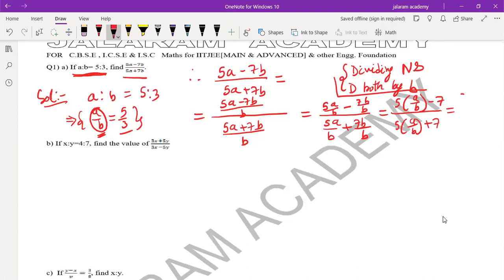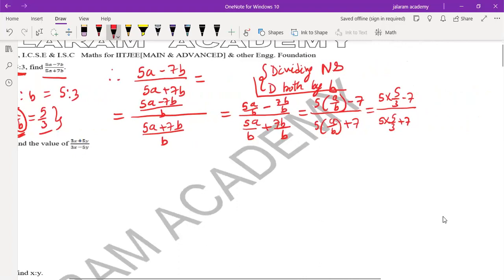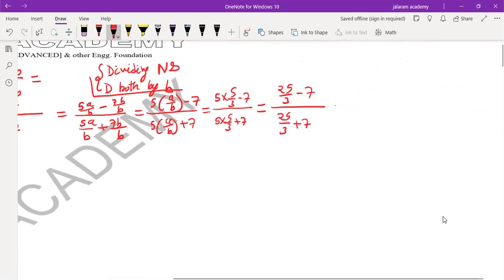We can use the value of a by b as 5 by 3 here. So it is 5 into 5 by 3 minus 7 over 5 into 5 by 3 plus 7, clearly 25 by 3 minus 7 over 25 by 3 plus 7 equals